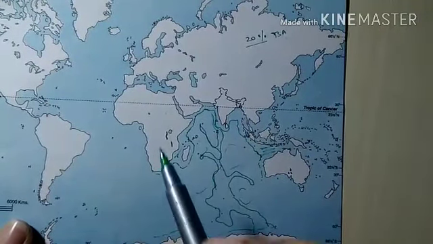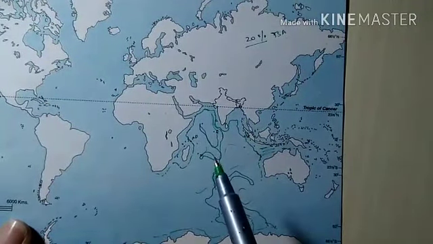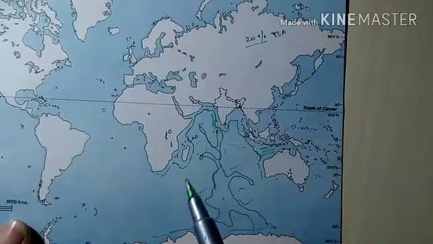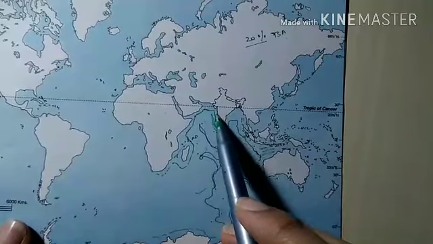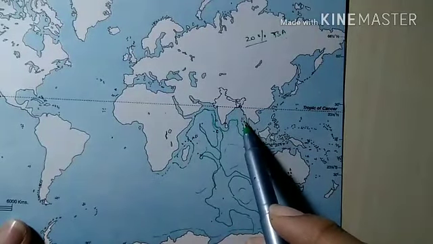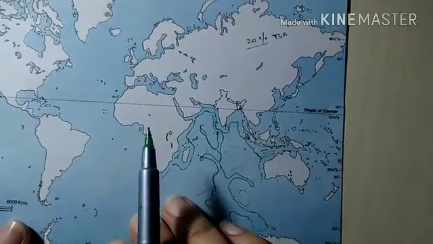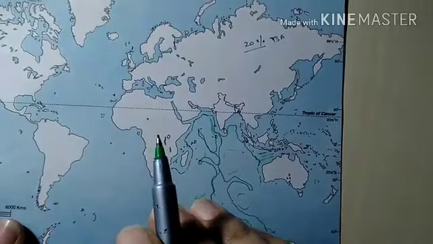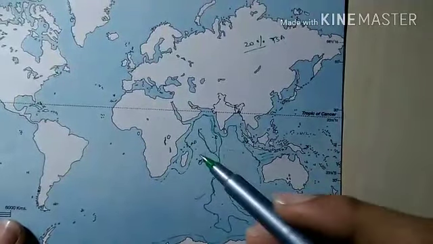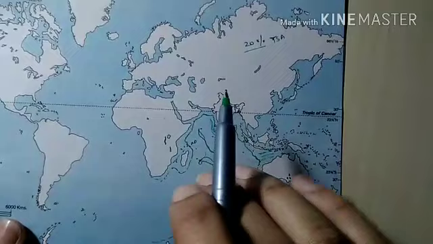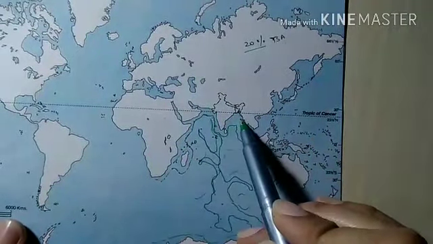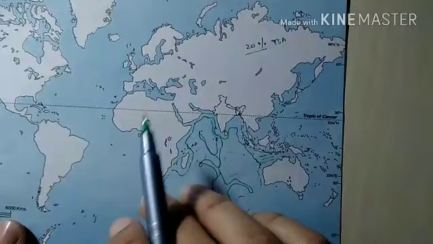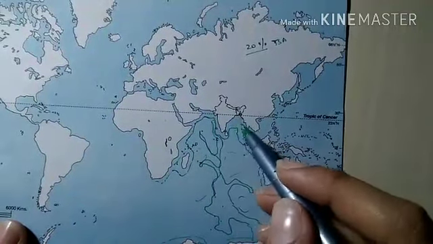Now, the Arabian Sea and Bay of Bengal in no way represent marginal seas of the Indian Ocean. They are only the northward extension of this ocean, so we do not count them in marginal seas, but they are part of the Indian Ocean.